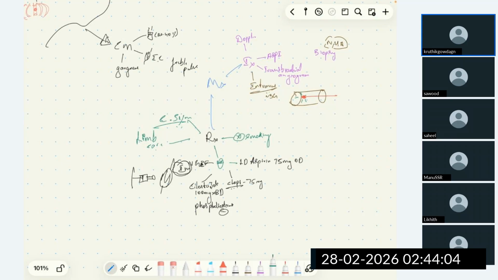So, in limb care, we have three things. The first one is Buerger's exercise, that is regular graded isometric exercise. I hope all know what isometric exercise is.